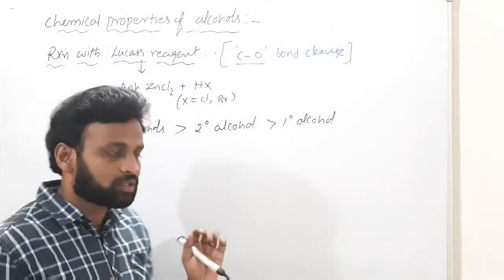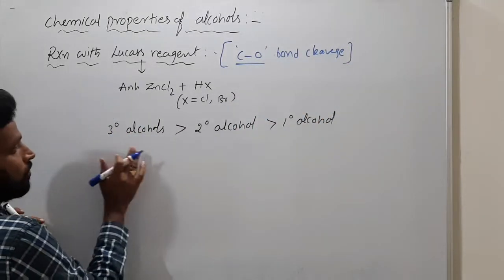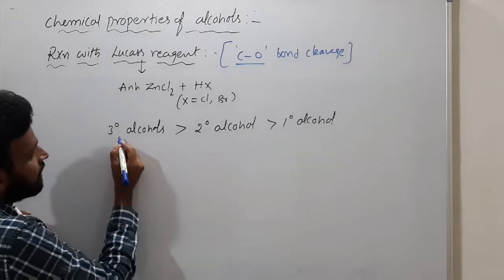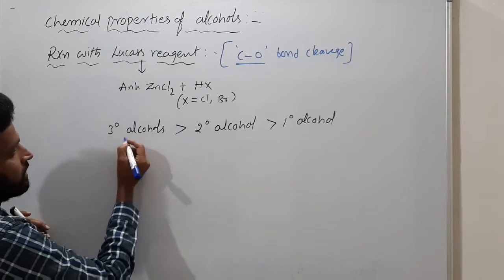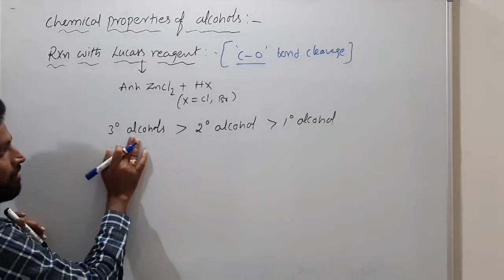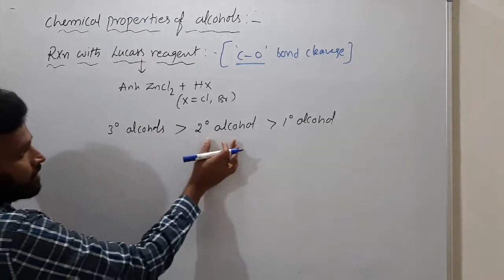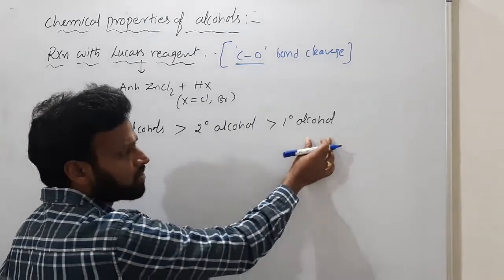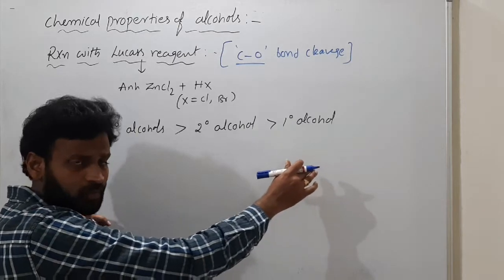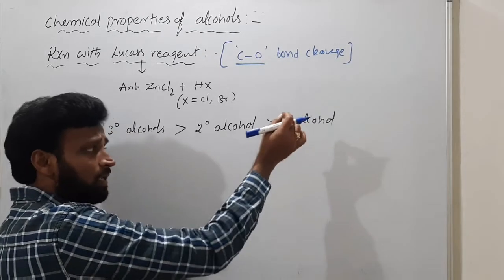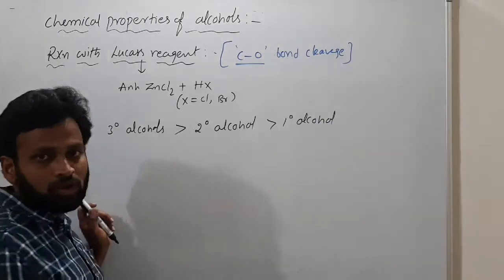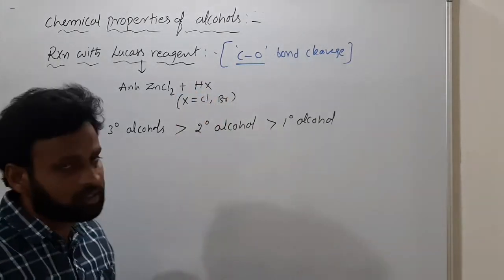Tertiary alcohol reacts fast with Lucas reagent: white turbidity appears in fractions of seconds, for secondary in a few minutes, and primary alcohols are almost unreactive. But if you use more temperature, primary alcohols also react with Lucas reagent.